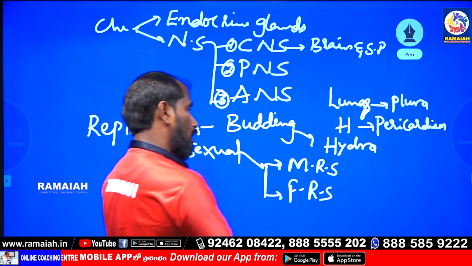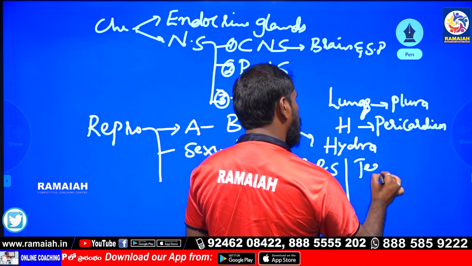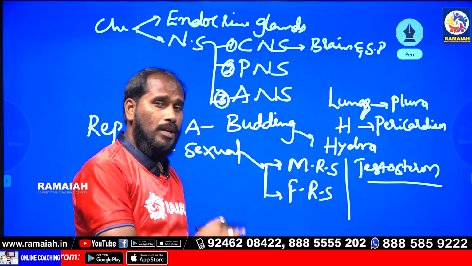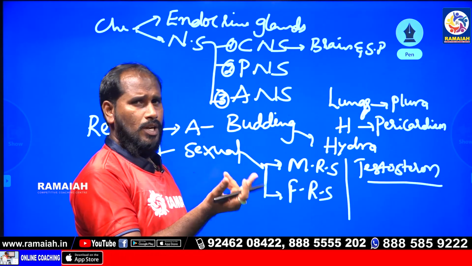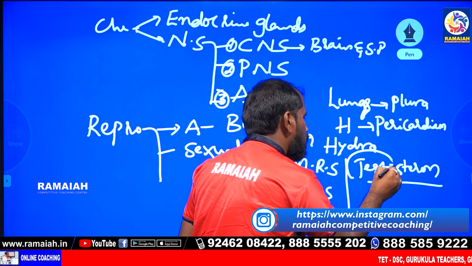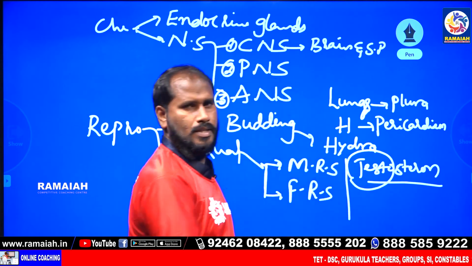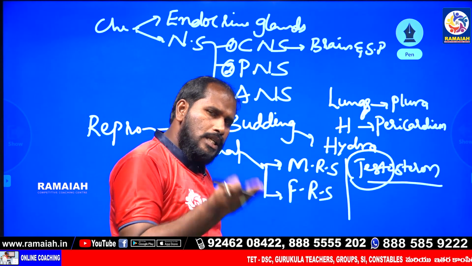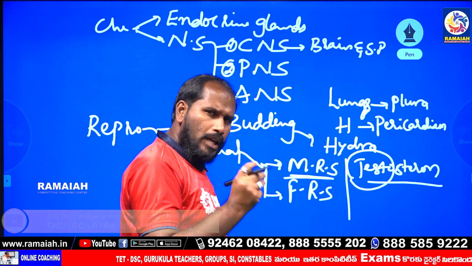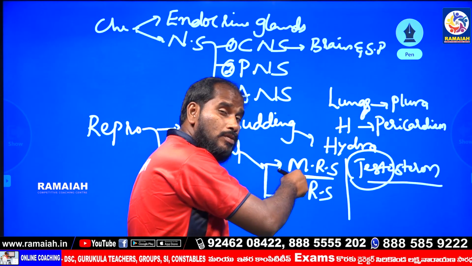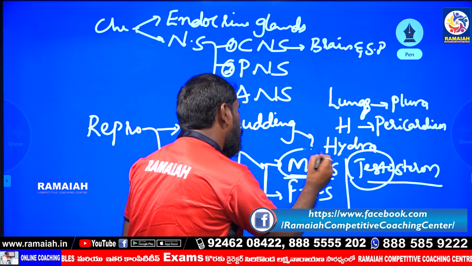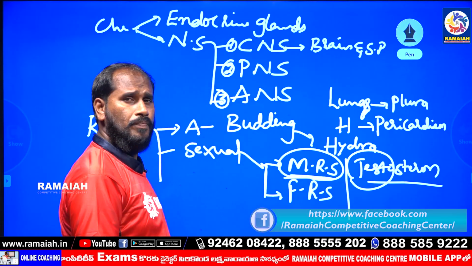Hormones, for example the hormone testosterone. Is testosterone released from the male or female reproductive system? Testes are present only in the male reproductive system. One pair of testes is present in the male reproductive system. So the hormone testosterone is released from the male reproductive system.